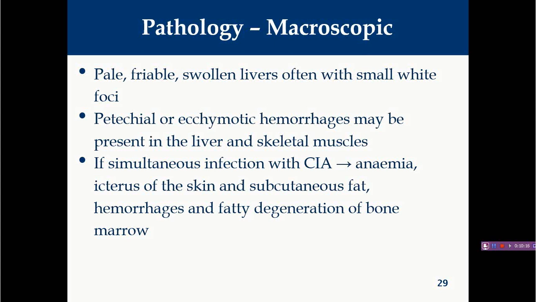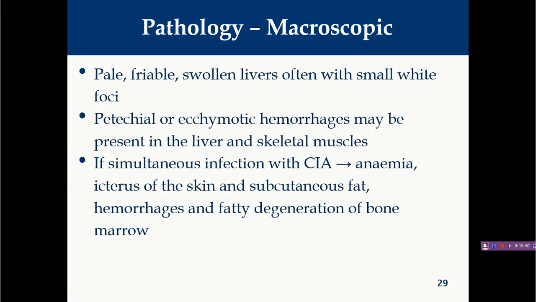Generally the majority of the lesions are seen in the liver. You will find a pale, friable, swollen liver, and that will show some white foci, and these foci are nothing but areas of necrosis, right? Because these viruses replicate inside the hepatocytes, ultimately producing necrotic foci. So you will find white foci on the pale friable liver.